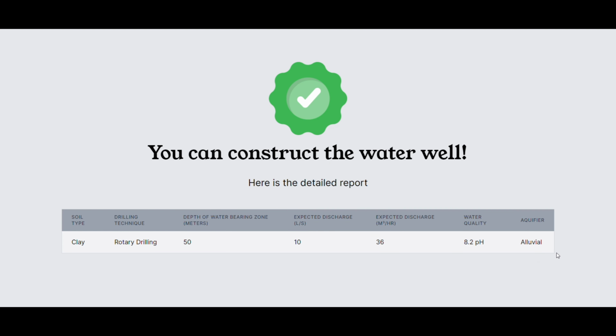Next is aquifer. The aquifer is also very important, because based on the aquifer, we are predicting these four things, like drilling technique, depth of water bearing zone, and expected discharge. So this is also very important. Like, alluvial aquifer is the best aquifer, because it has the best water discharge, the drilling techniques used can be much easier, the soil there is also very fertile, etc. So we'll predict these four things based on the aquifer.